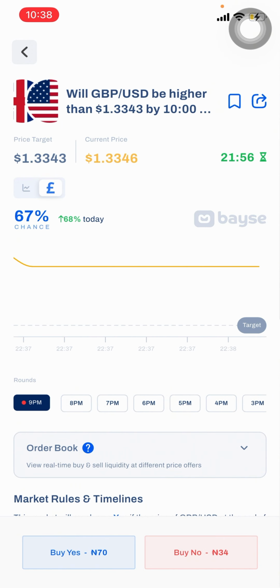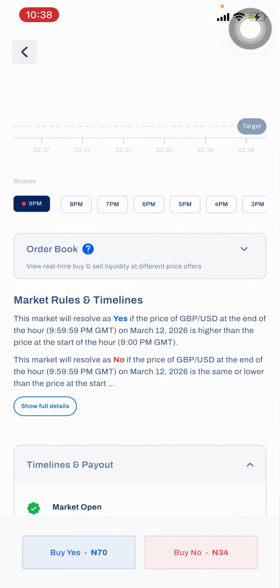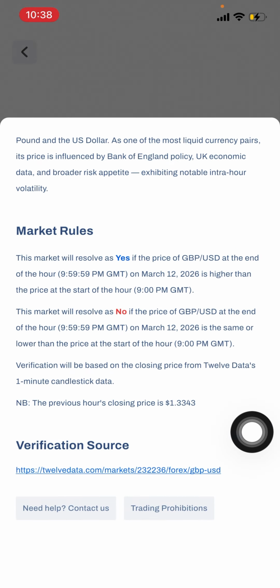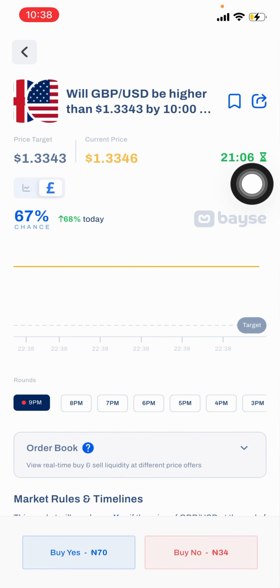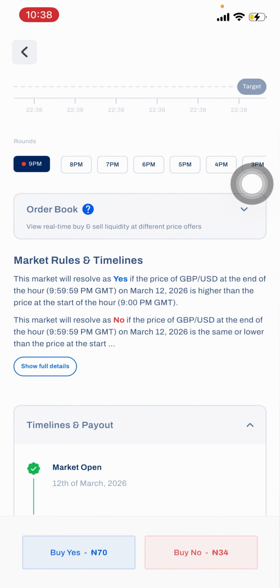Another thing I'd like to mention is you need to look at the rules. Very important. If you click on show full details, you're going to see the details of the verification source. This is the chart they use to resolve the market, basically. It is not TradingView they are using. It is this particular chart they're using. So you need to pay attention to that. With this video, it should be able to get you started.